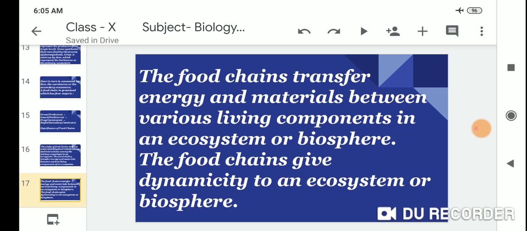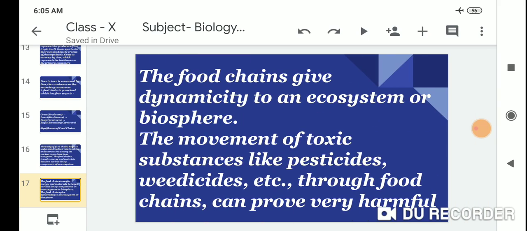The food chains transfer energy and materials between various living components in an ecosystem or biosphere. The food chain gives dynamicity to the ecosystem or the biosphere.